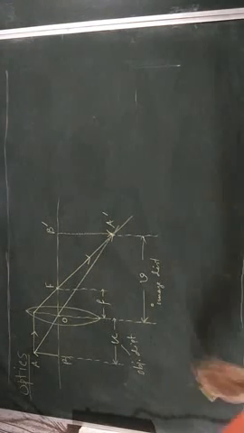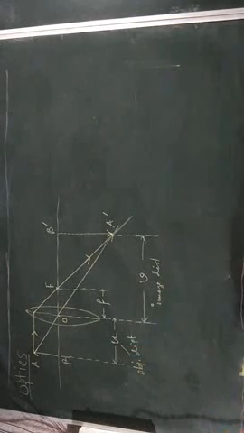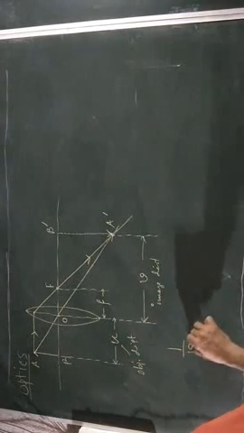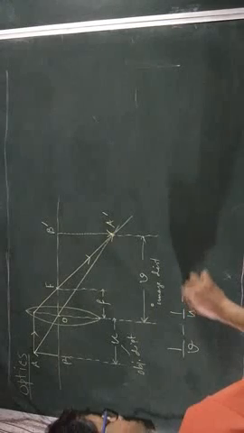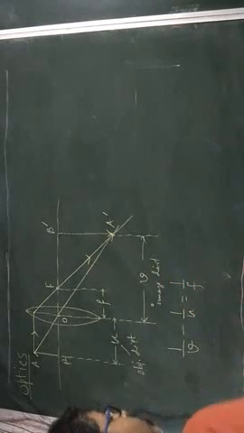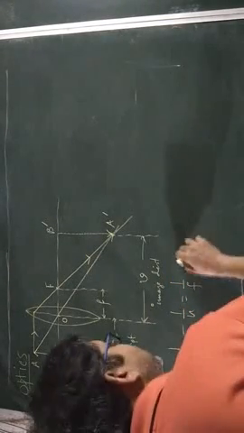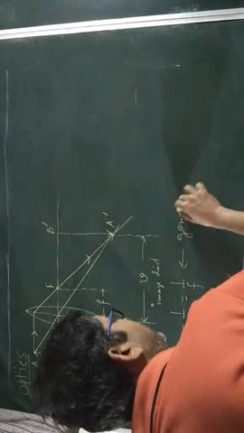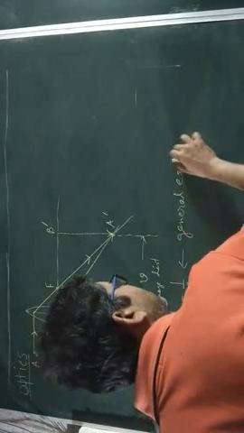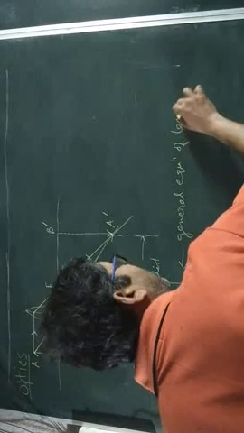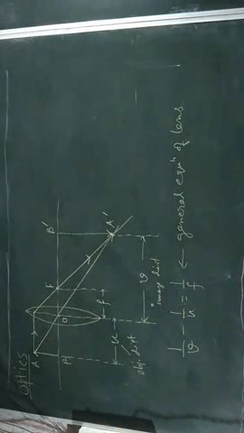The relation between these three is 1 by v minus 1 by u is equal to 1 by f, and this relation is called general equation of lens.